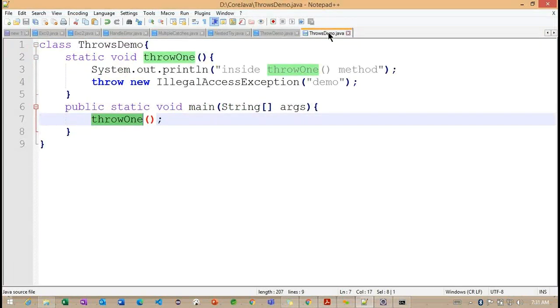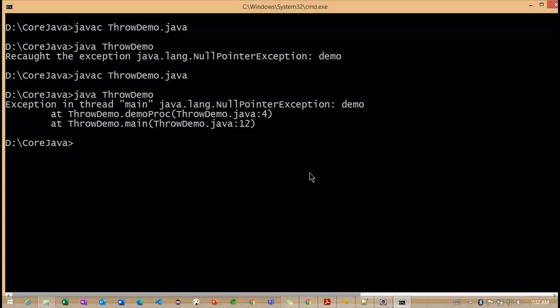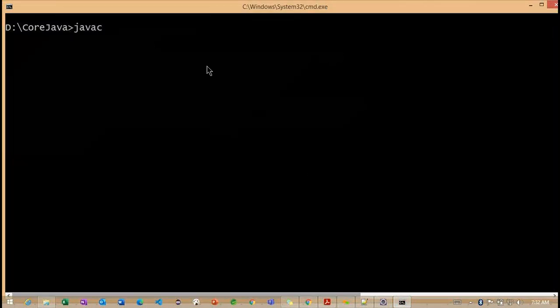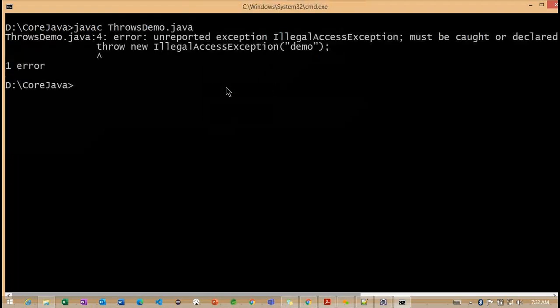Here I'm trying to work with the throws. What happens internally here? Okay, let's see. Now you can see here, while compiling this particular code, we are getting an exception.